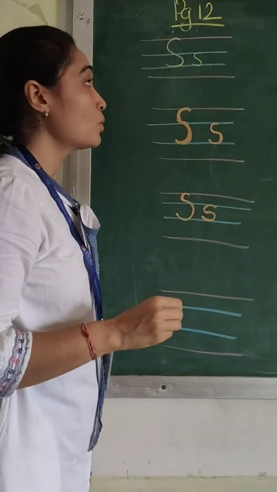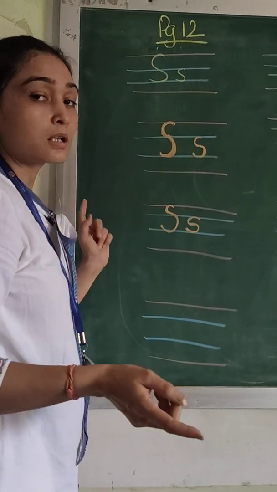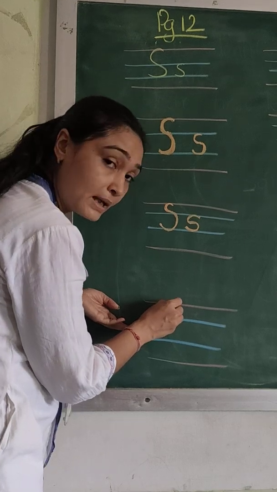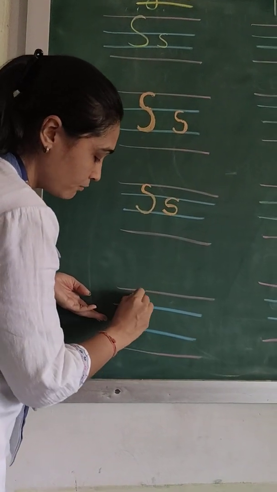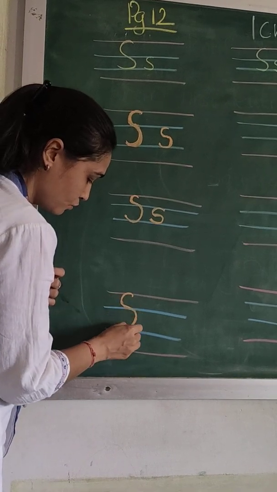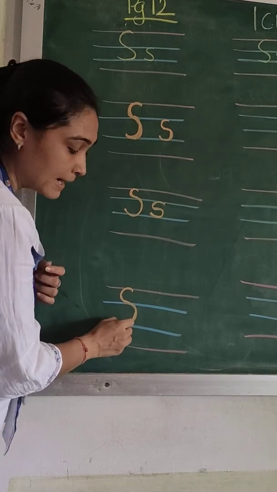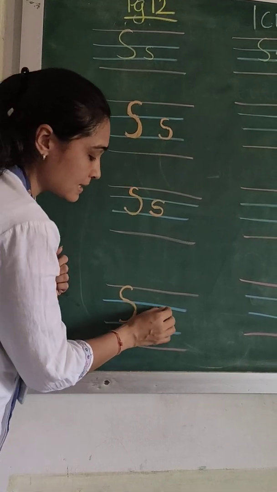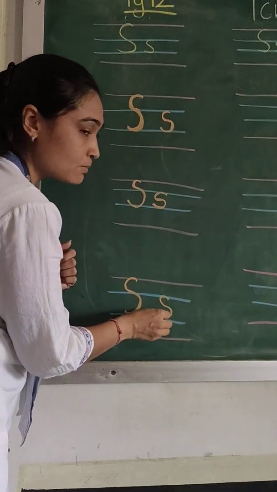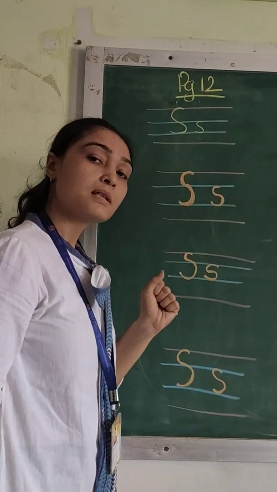Got it, children? Are you all with me? You have to finish your classwork along with me. Moving on to the last line, children. From the red line to the blue line, we will make two curves. This is your capital letter S and the small letter S in between the two blue lines. This is your capital and small letter S. S sounds S. S sounds S.